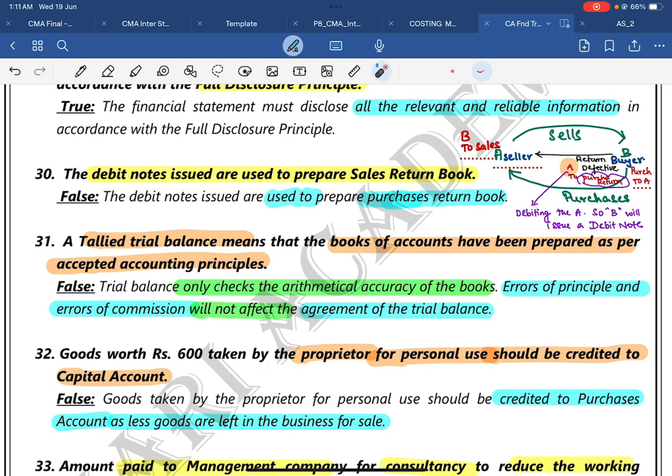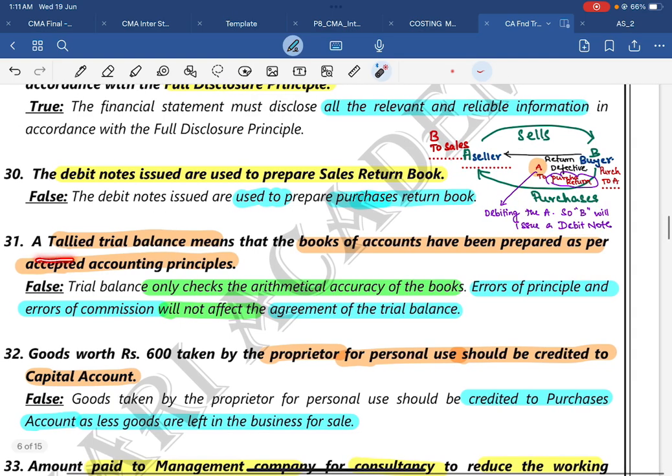Even though an error of principle is wrong, for instance instead of purchases 10,000 debit, I put sales 10,000 credit, it still manages to tally because it is an error of principle. So you need to be very careful on this point.